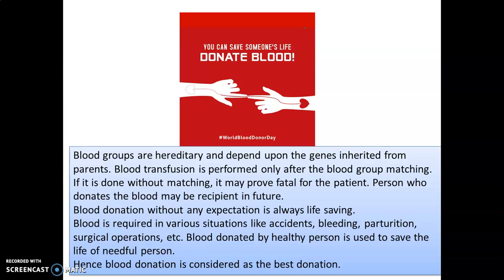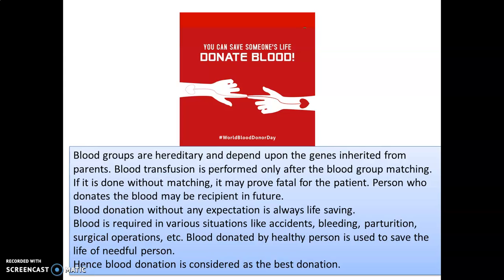Okay, so most of the time, in 99% of cases, our parents' blood group is the same. So that is hereditary and depends upon the genes. Blood transfusion is performed only after the blood group matching. Very important.